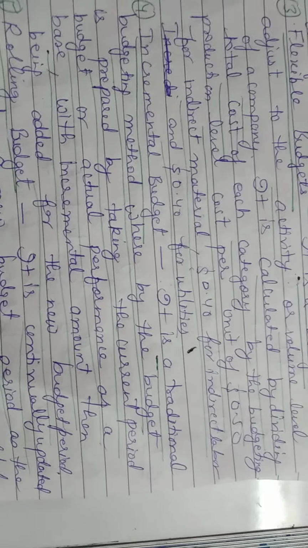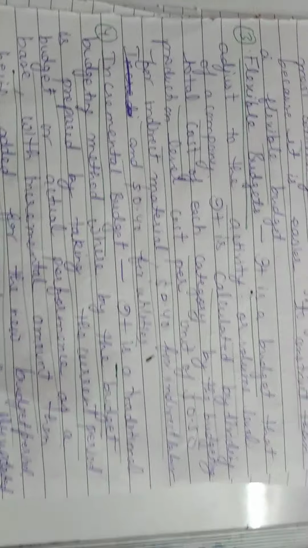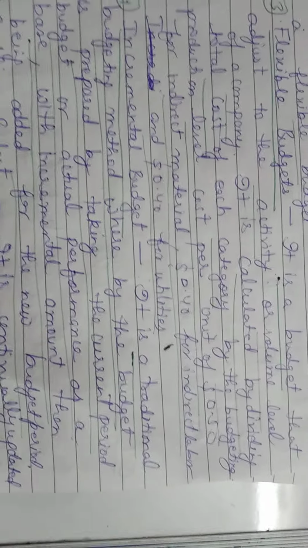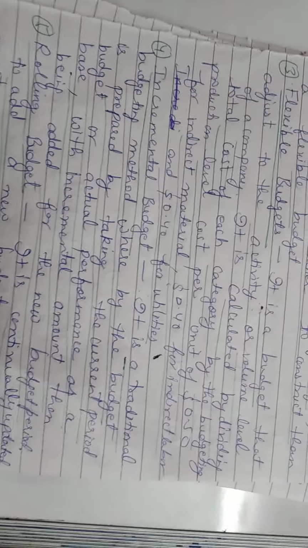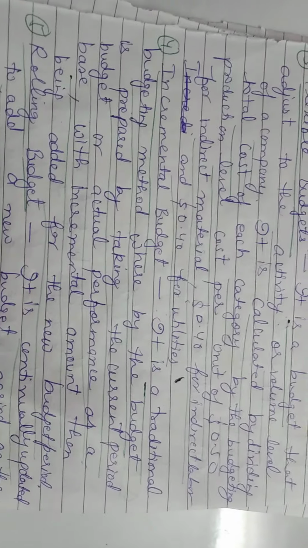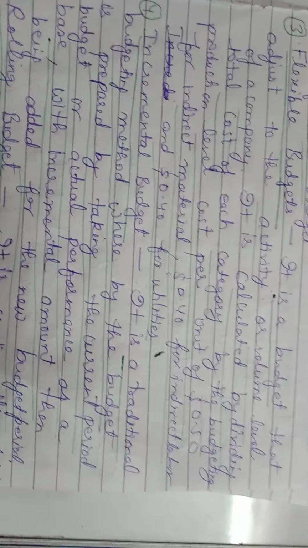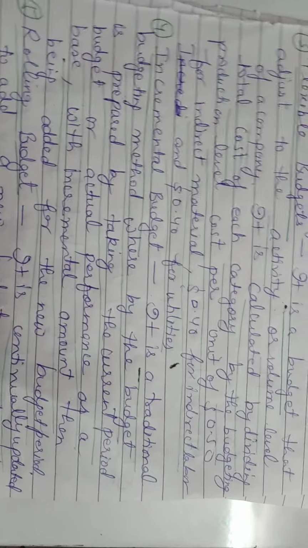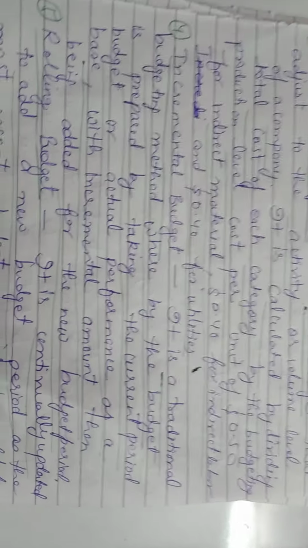So it's all about the current period budget or actual performance. This budget is prepared by taking the current period budget and the company's actual performance, and an incremental amount is added for a new budget period.